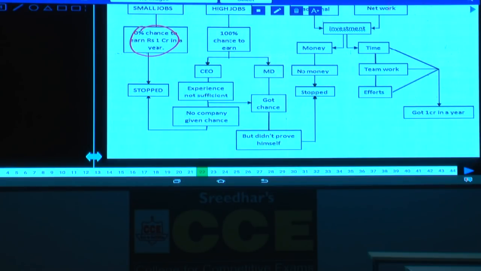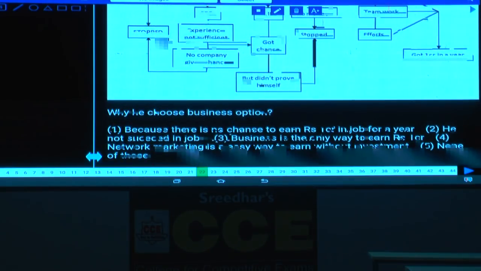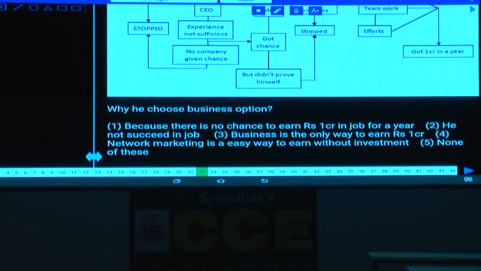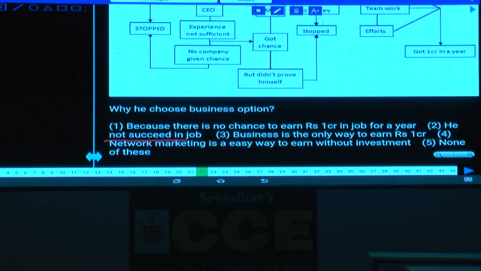As this person could not prove himself, it means he cannot succeed in the job. Then what is your answer here? Choice 3 is the answer. There is a chance to earn 1 crore in a year only when he has opted for bigger jobs, that is high level jobs, that is CEO, MD. But this person is not suitable for that CEO and MD.